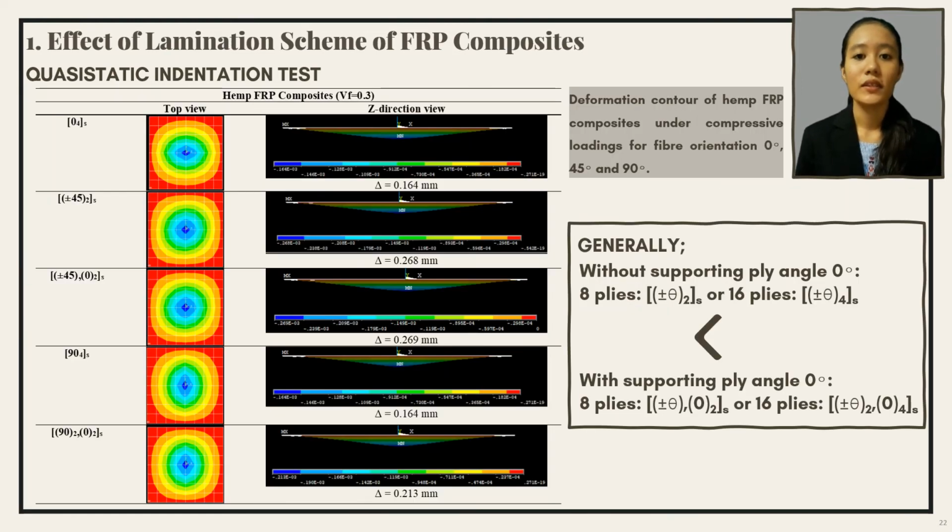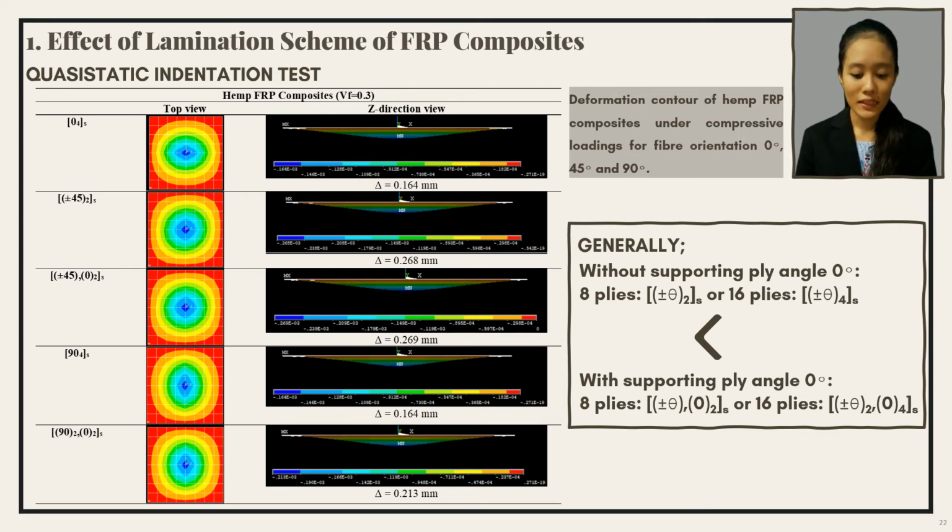According to the contours, the type of deformation experienced was indentation in the direction of the loading at the center of the composites. Generally, the lamination scheme with supporting ply angle 0 degree has better resistance towards deformation, thus having higher value of maximum stress compared to lamination scheme without supporting ply angle 0 degree. FRP composites with fiber orientation 0 degree had the best mechanical behavior. Thus, the FRP composite with supporting ply angle 0 degree had better performance compared